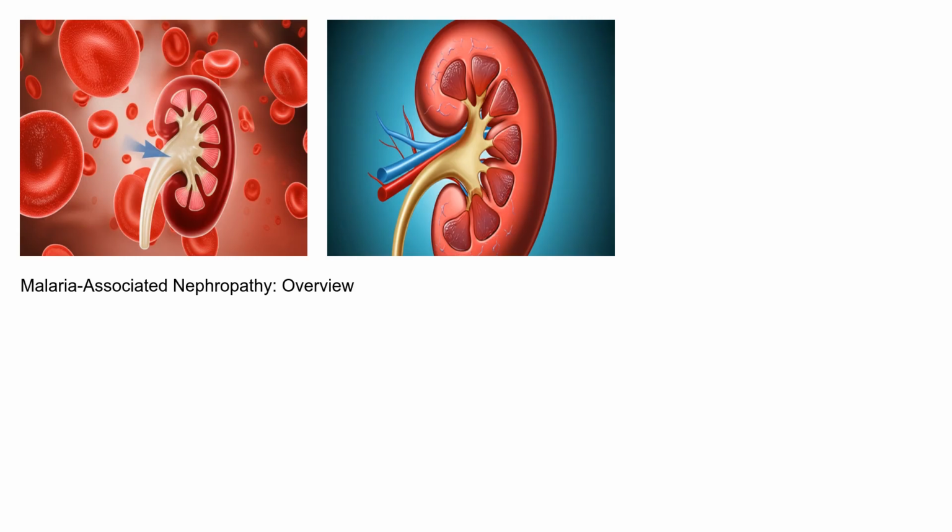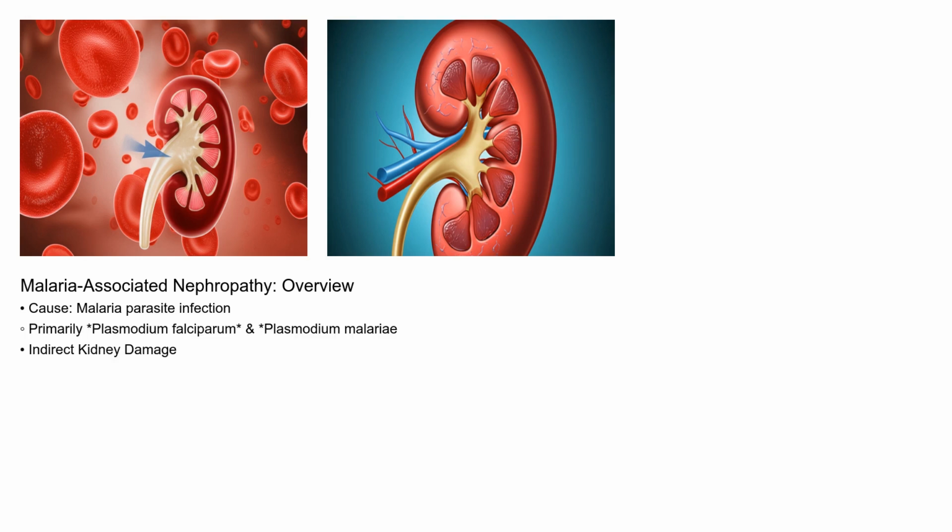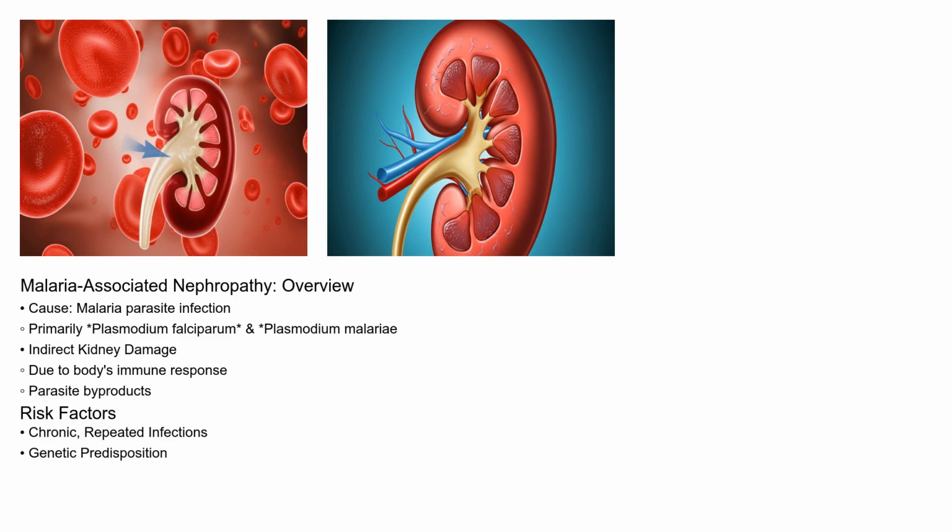about it. Malaria-associated nephropathy, at its core, is caused by infection with malaria parasites, primarily Plasmodium falciparum and Plasmodium malariae. However, it's not a direct invasion of the kidneys by the parasite. Instead, the kidney damage is a consequence of the body's immune response to the parasite and the byproducts released during the infection. Chronic and repeated infections are key predisposing factors, particularly in individuals with specific genetic predispositions.